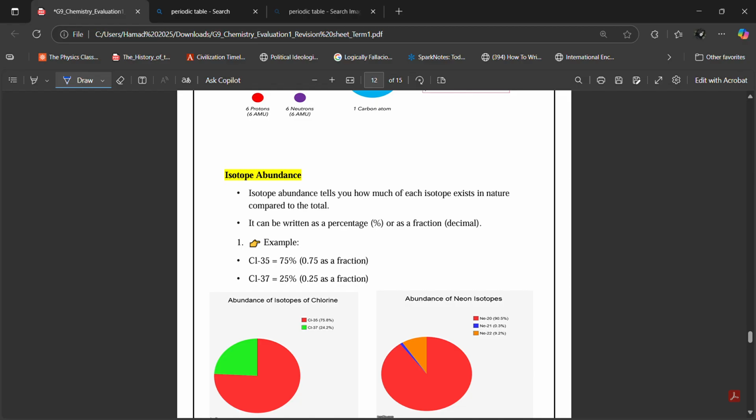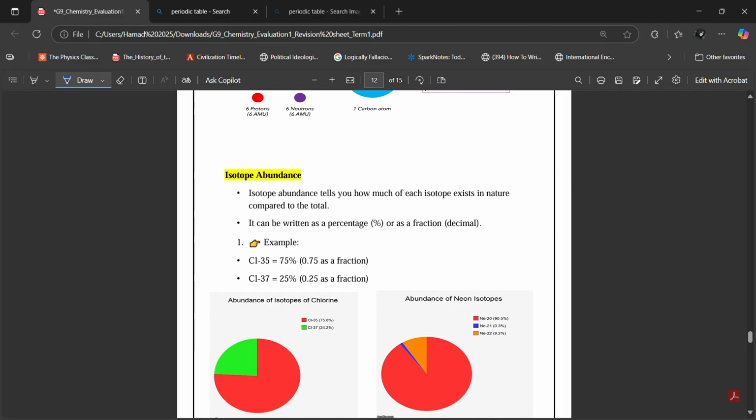So you're going to have both of these versions inside that sample of carbon. Now, which one is more abundant? For carbon, carbon 12 is more abundant. You don't need to memorize this, I'm just telling you. Carbon 12 is much more common than carbon 14. Carbon 14 is rare.